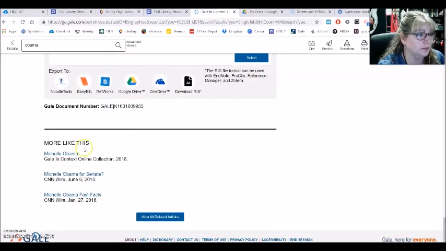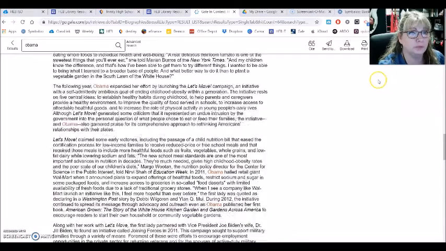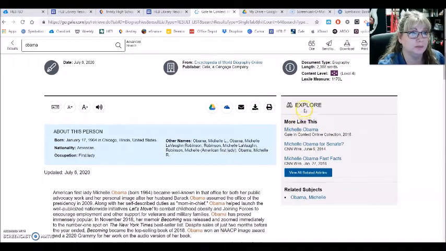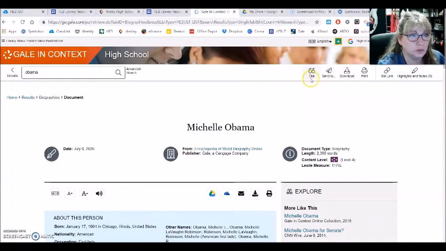Okay, and then we have more like this, which is also up here at the top, more like this. This is very helpful. The tools up here in the top, citing it, sending it to, which would be like mailing it. Of course, you can print it, and like I said, you can put it in your Google Drive. Also, for some of you, you may want to translate. That's an option.